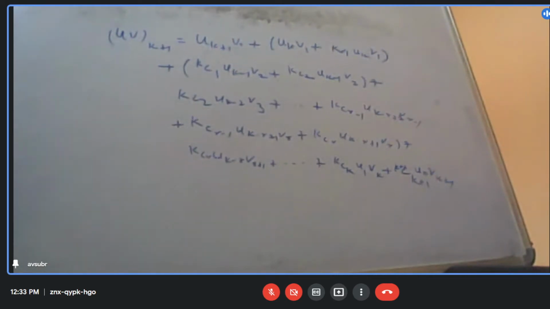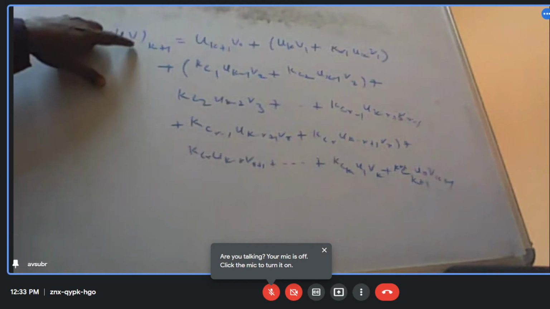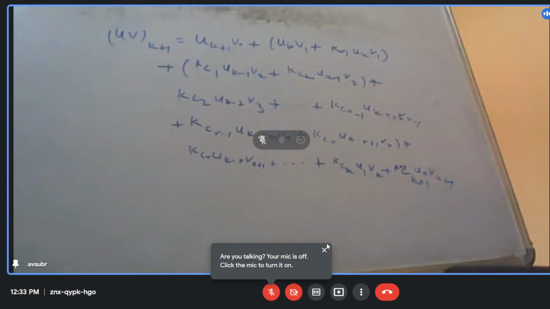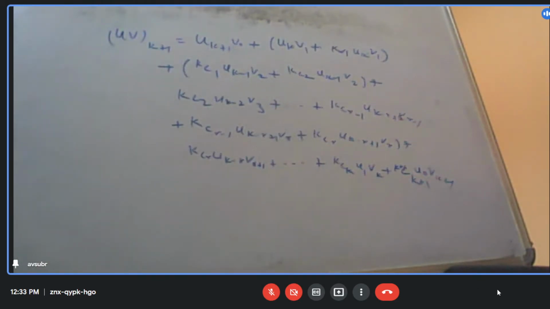So, in the last class, we were trying to prove Leibniz theorem, where we wanted to take the nth derivative of a product of two functions u and v. Here u is a function of x as well as v is a function of x, and this is the last expression we obtained, if you recall.